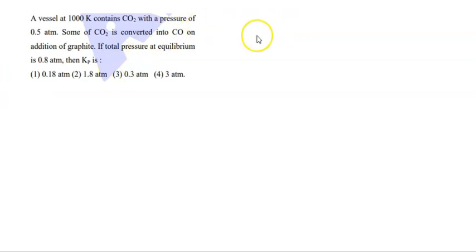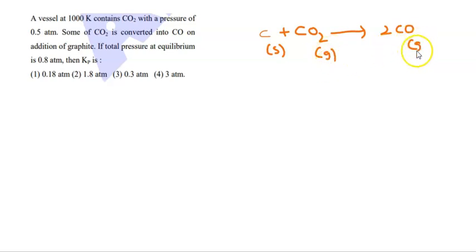So initially you are going to take the carbon. This carbon, on reacting with CO2, is already initially present. Then C on reacting with CO2 has changed to 2CO; carbon monoxide is formed. Carbon is a solid, CO2 is a gas, CO is a gas.